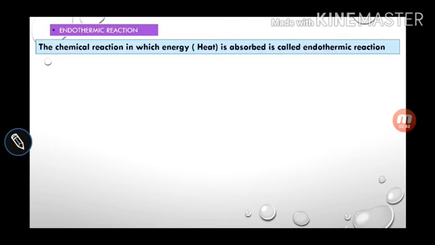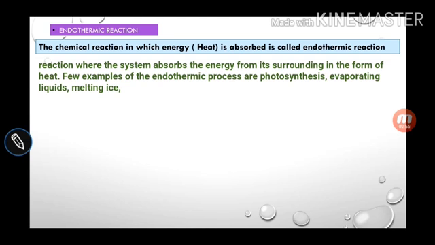The chemical reaction in which heat is absorbed is called an endothermic reaction. The system absorbs energy from the surroundings in the form of heat. For example, endothermic processes are photosynthesis, evaporation of liquid, and melting of ice. All these activities cannot happen without absorbing heat.